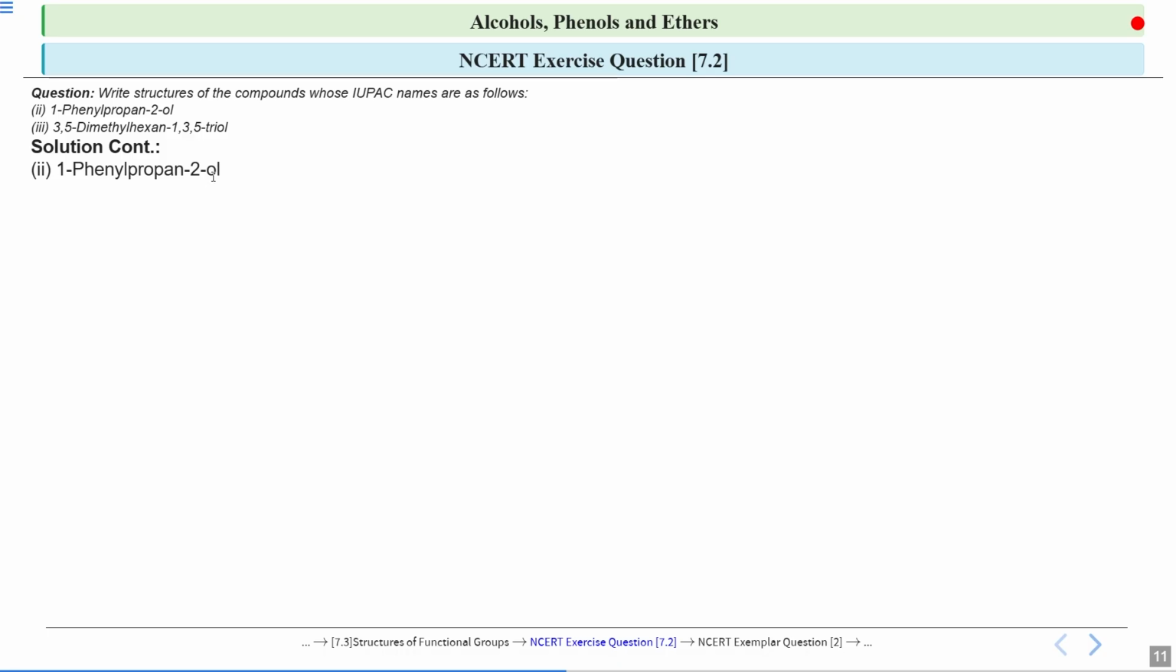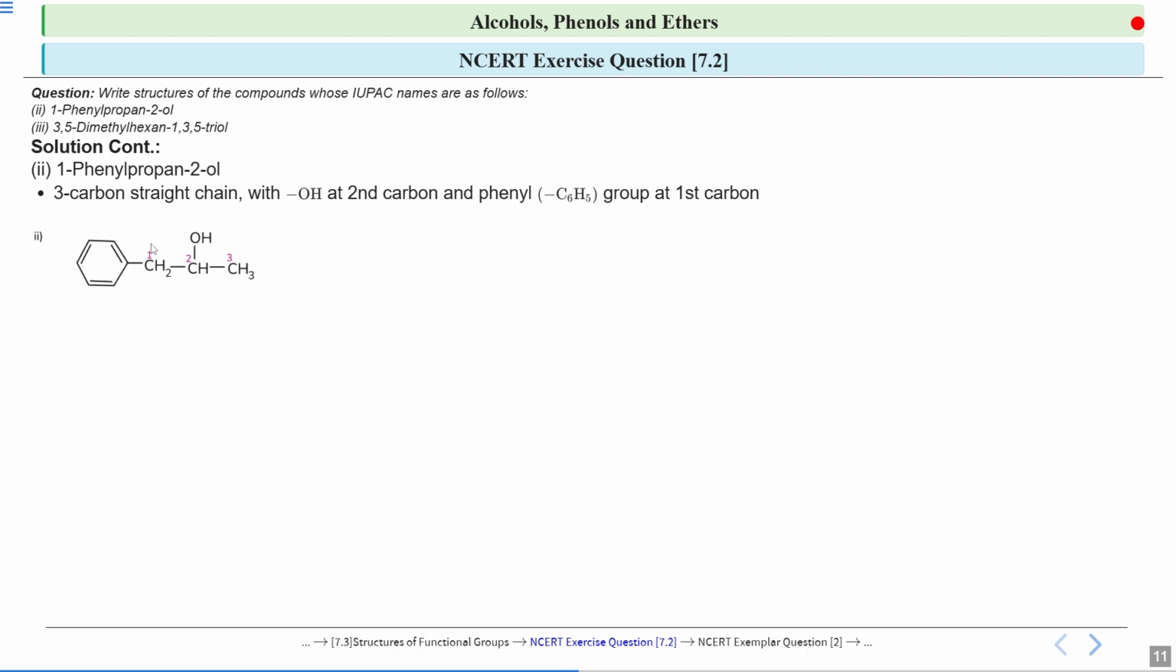So let's see the structure. So a 3 carbon straight chain because there is propane. So 3 carbon atoms will be your parent chain, and the OH group is attached at the second carbon and a phenyl group is attached at the first carbon. So this is the structure. See, OH is attached to the second carbon and the phenyl group is attached to the first carbon. So this is 1-phenyl propane-2-ol. Let's see the next one.